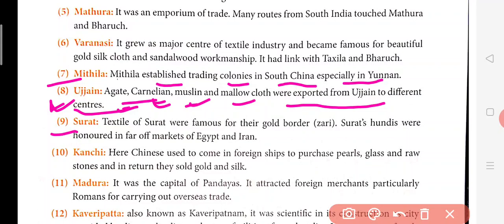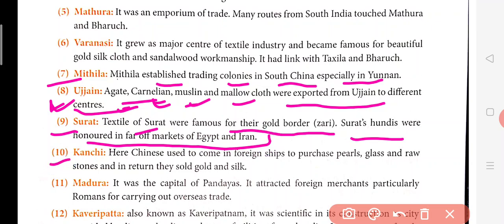Now Surat, it is in Gujarat right now. Textile of Surat was famous for the gold border zari. So Surat is famous for this zari work. The Surat hundis were honored in far off markets of Egypt and Iran. They were so popular that they could be easily cashed in places like Egypt and Iran, which were far from here.